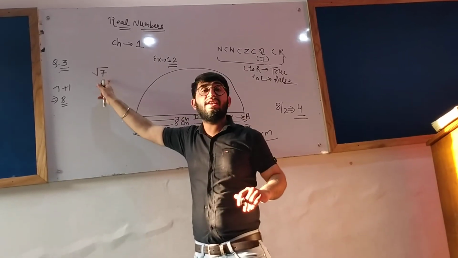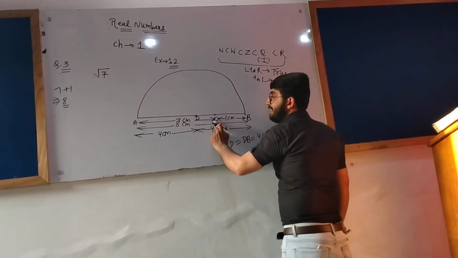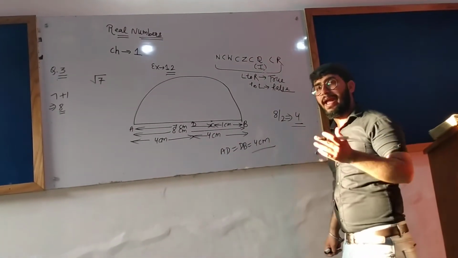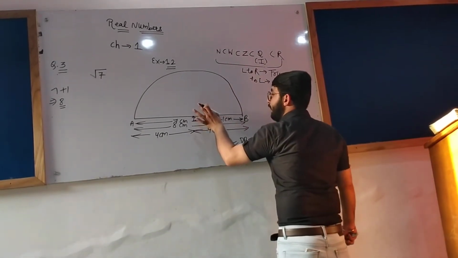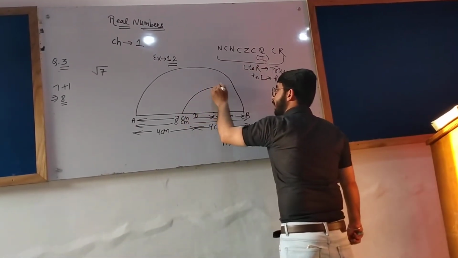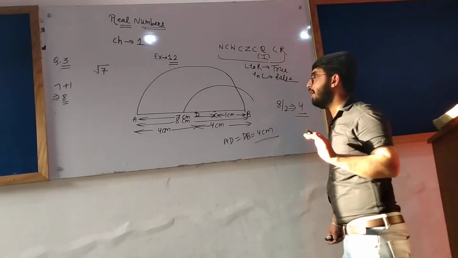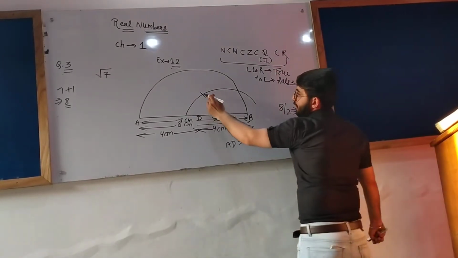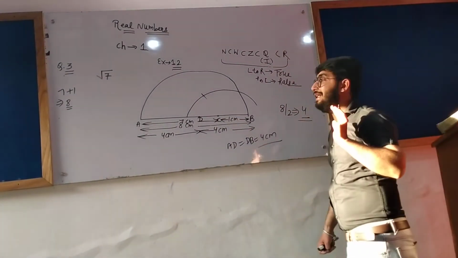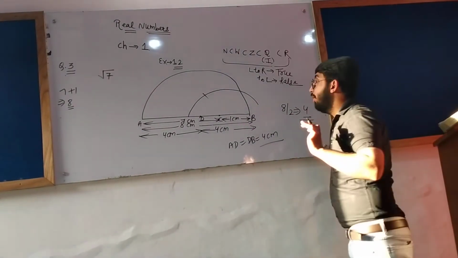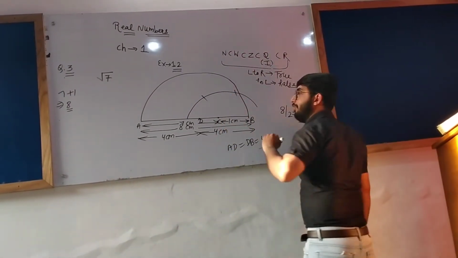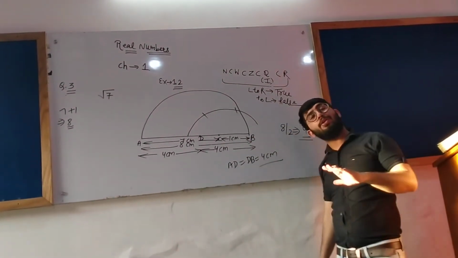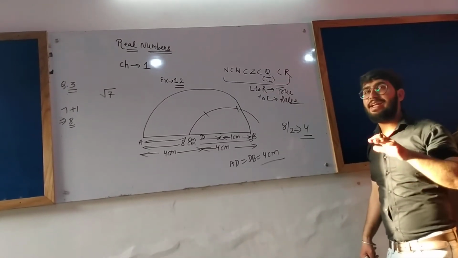Now we are to represent root 7 on the number line. Now 7 is there within the square root. So till point C, 7 centimeter is completed. As in the last question, I will draw a 90-degree angle here. Keeping your compass here, draw a semicircle, not completely. Draw the first arc of 60 degree. The second arc will be of 120 degree. But I don't need 60 degree or 120 degree, I need the 90 degree angle.